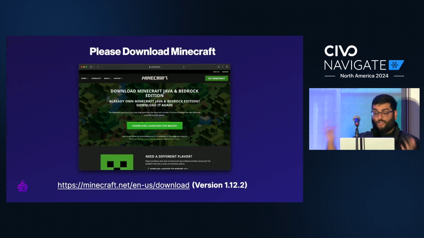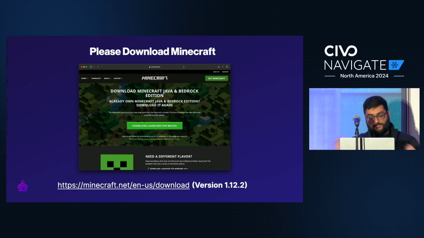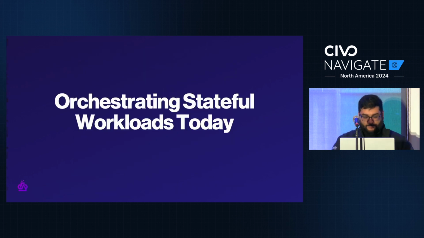So I've said a lot of very grandiose things, right? And I'm telling you that as of today, we can do all of this cool stuff. And hopefully I've gotten everybody at least a little bit excited. But now I need to back up my claim. And as part of that, I'd like everybody to download Minecraft, the official Minecraft client if you're able to, specifically version 1.12.2. I thought it'd be fun to get some audience participation for our live demos in the talk. And what's more fun than Minecraft? Okay, awesome. So now we can talk about how all of this works.